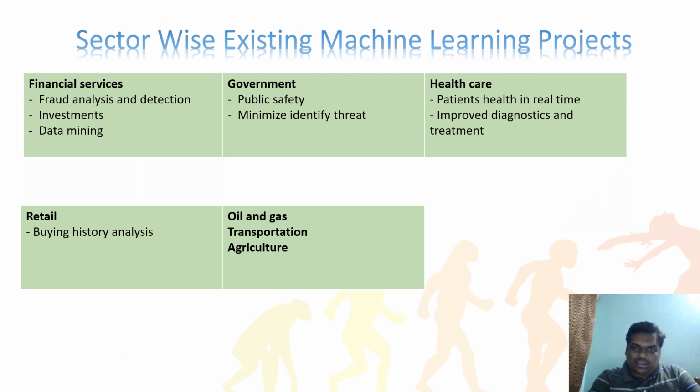Okay, coming to the next one. Sector-wise existing machine learning projects. These are existing projects, and how they are useful sector-wise. Say financial services: banks, insurance, and all those sectors. In that sector, fraud analysis and detection is very important. If somebody is applying for a loan, the pattern and how things are happening are analyzed, and this is already there in the system.